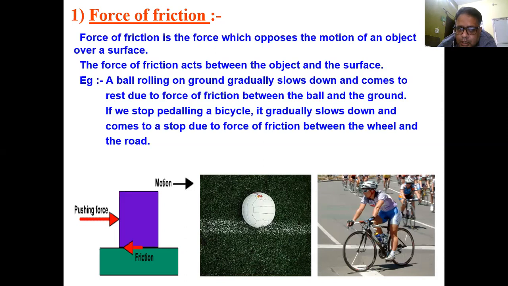As you know, a ball rolling on the ground gradually slows down. This is just because of the force of friction. When we stop paddling a bicycle, it gradually slows down and comes to a stop. It is also due to the force of friction. This force of friction is between the tire of the cycle, the wheel, and the road. So the force of friction is an example of contact force which opposes the motion of an object over a surface.